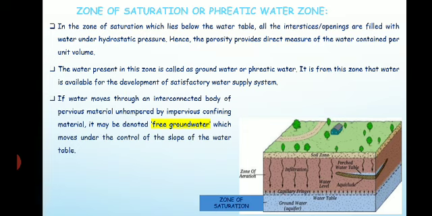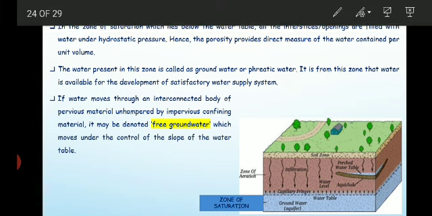It is a layer which will not allow the water to percolate. So whatever the slope of the water table is, that is followed by the zone of saturation or phreatic water zone.